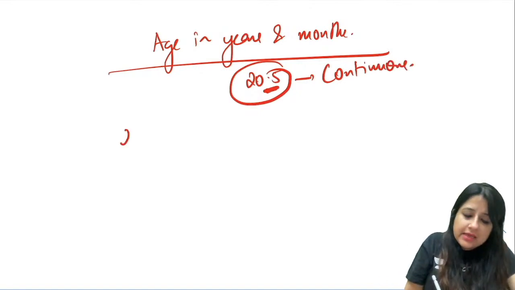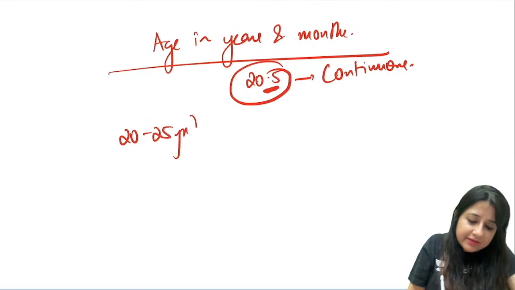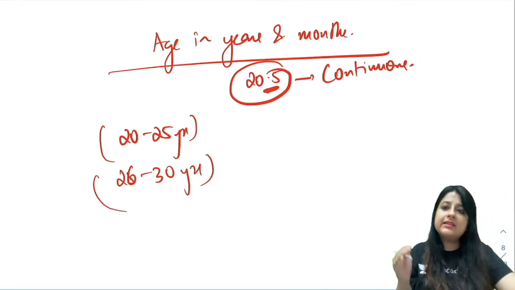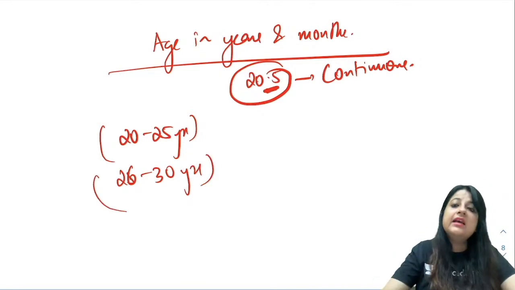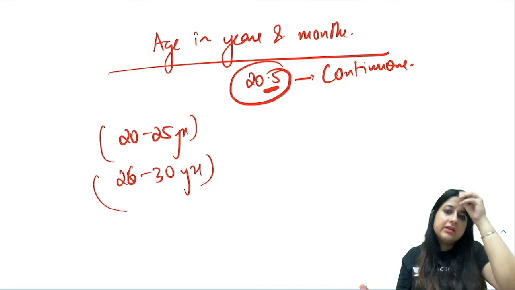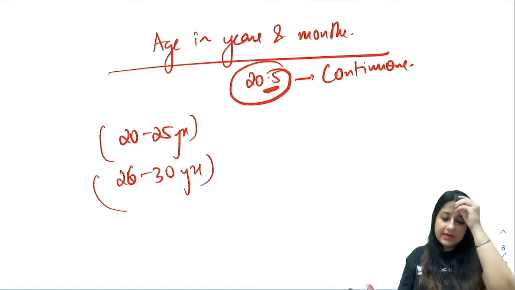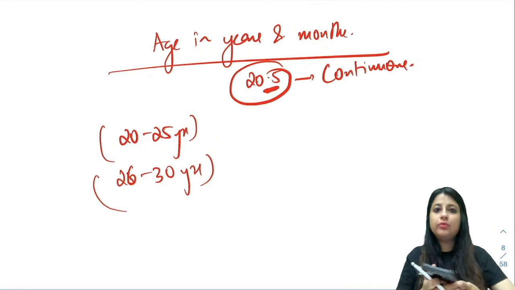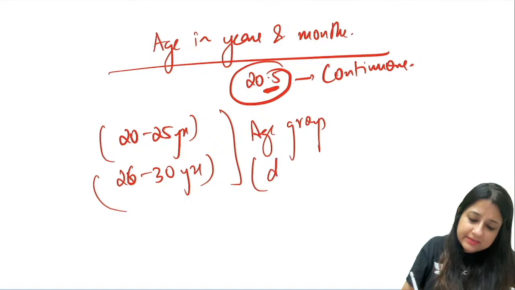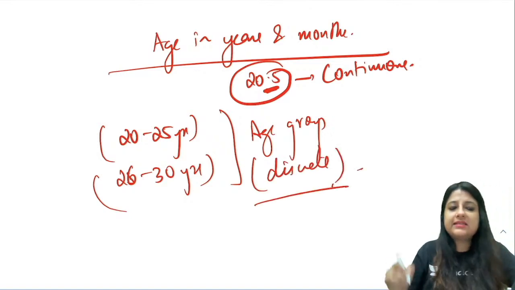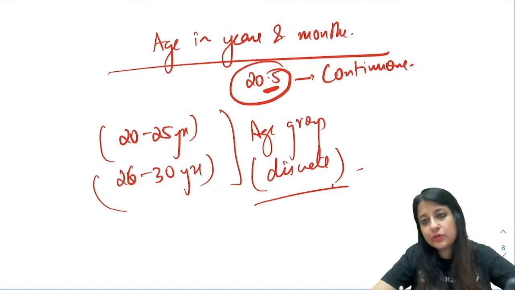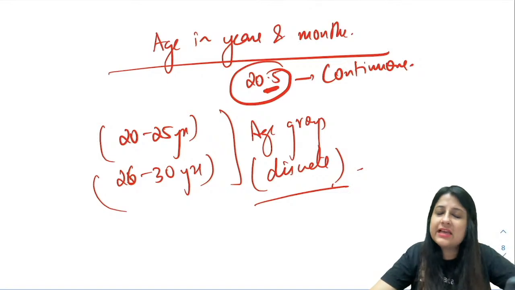But if I ask you age group 20 to 25 years, okay, and 26 to 30 years, तो अगर मैं आपसे पूछूं all those who are in the class between 20 to 25 years, you come and stand on one side, and all those who are between 26 to 30 years, you come and stand on the other side. So when I talk about age group, guys, please remember, age group is discrete, okay? Either you're going to fall in 20 to 25 years or you're going to fall in 26 to 30 years. Got it? Understood these type of variables?